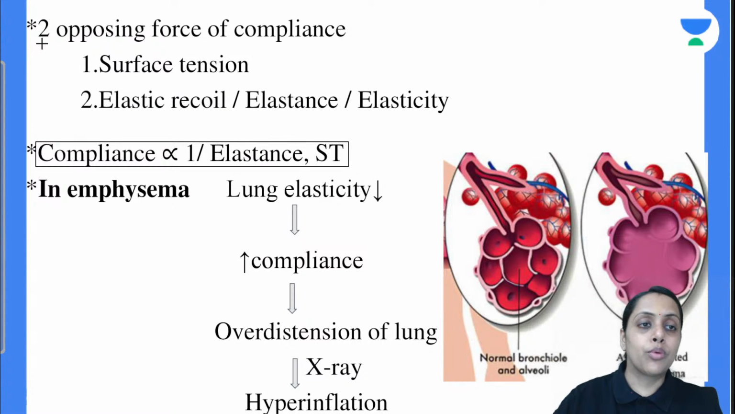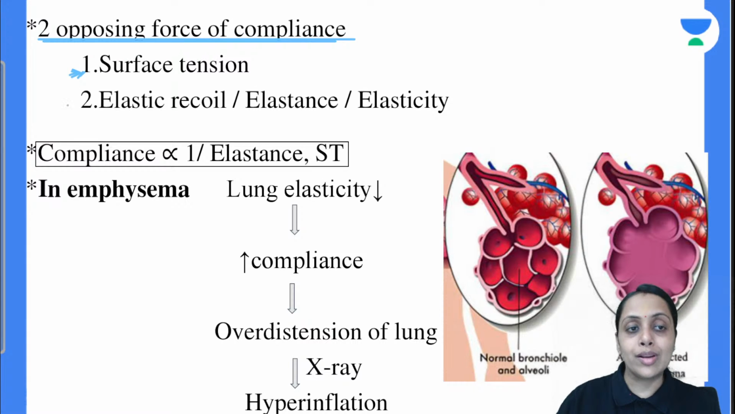Moving further, there are two forces that oppose this stretching of alveoli. First is the surface tension that is exerted by the water molecules. Second one is the elastic recoil, elastance or the elasticity. This also opposes the stretching of alveoli. So we can say compliance is inversely proportional to the elastance and it is inversely proportional to the surface tension.